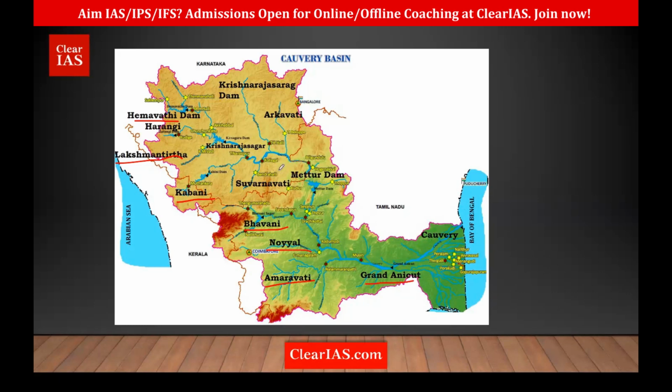One important dam on Kaveri is the Mettur. It's a very old dam. Why is it important? Whenever the water is released from Mettur Dam, there is a conflict between Karnataka and Tamil Nadu. People of Karnataka want to retain the water in Mettur Dam, because only then will they have drinking water and water for irrigation.